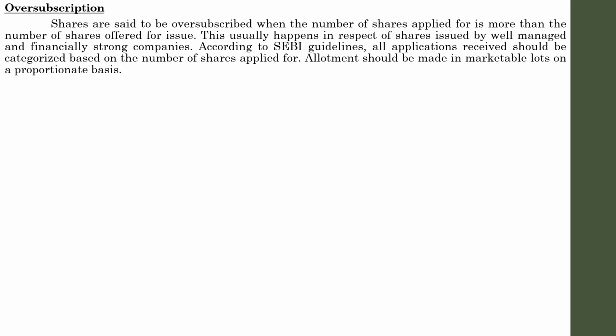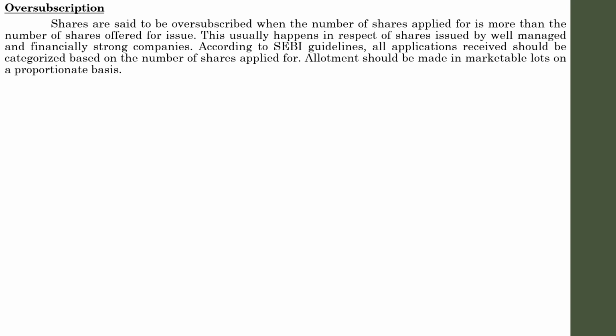Shares are said to be oversubscribed when the number of shares applied for is more than the number of shares offered for the issue, just like the example I just mentioned. This usually happens in the case of a good company. As per the SEBI guidelines, all the applications received should be categorized based on the number of shares applied for, and allotment should be made in marketable lots on a proportionate basis.